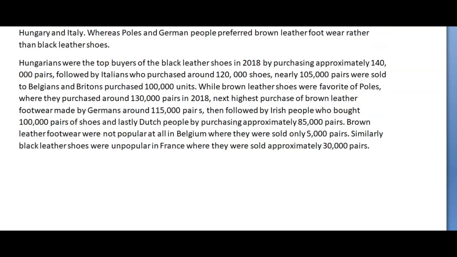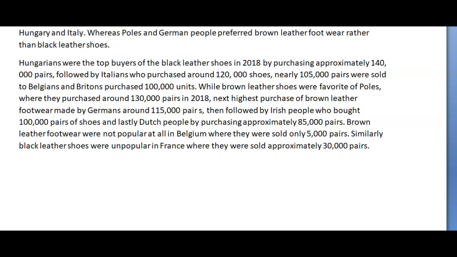Okay, so like I said, it would have been really helpful if you had included the image. This is why, because now I could have referred to it. You mentioned all the countries, and we said that it was important. You mentioned brown and black leather shoes, so that was fine. What I had some issue with was with your organization here and the information that you included. I found that this was rather difficult to follow because you had one paragraph, one detail paragraph, and you threw in everything regarding black and brown leather shoes. So I was kind of reading it along, trying to understand what you were talking about. But I found this particularly difficult.